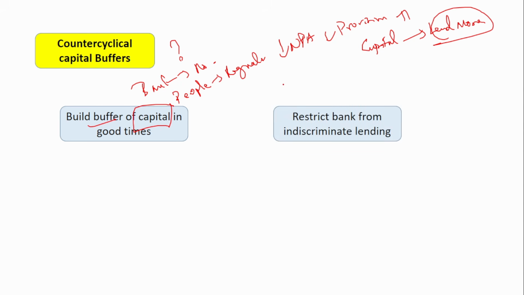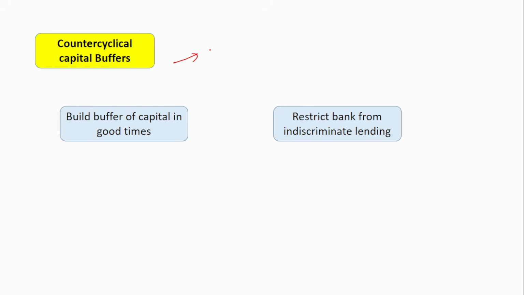And apart from that, one more thing is to restrict banks from indiscriminate lending. When a lot of money is there with the bank, sometimes they lend it to the wrong person, a person who does not have the actual potential to repay. So this type of wrong lending might happen. So we saw the two main reasons for introducing the countercyclical capital buffers.